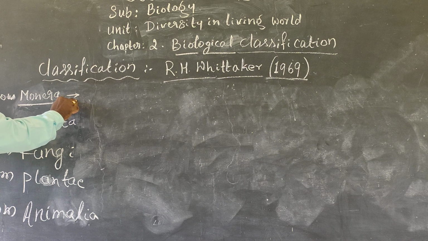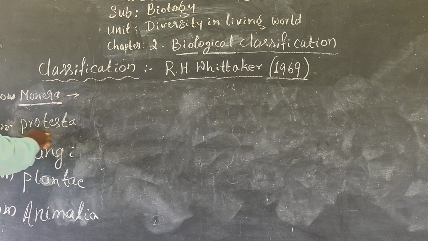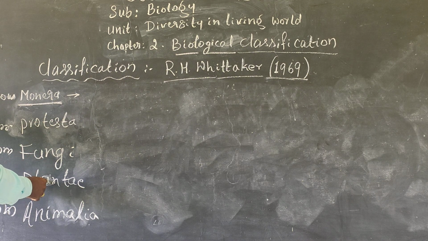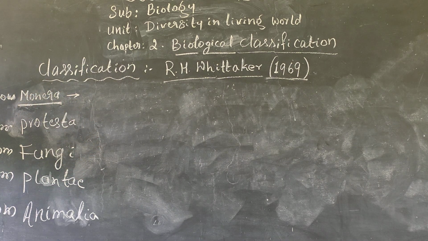Monera will be shown as small animals like microorganisms. Protista comes under the unicellular organisms. Fungi comes under the fungi, that is green algae, blue algae. And kingdom Plantae comes under all the plants including trees, that is herbs and trees. The first person, Aristotle, gave an explanation of herbs and trees.